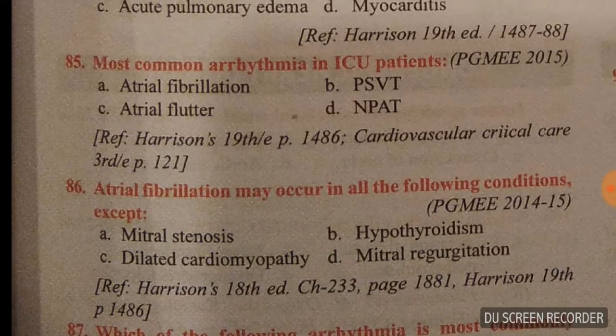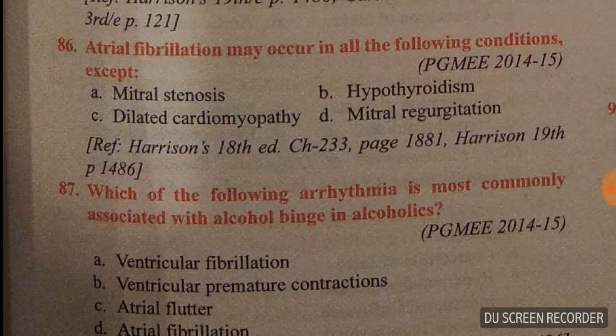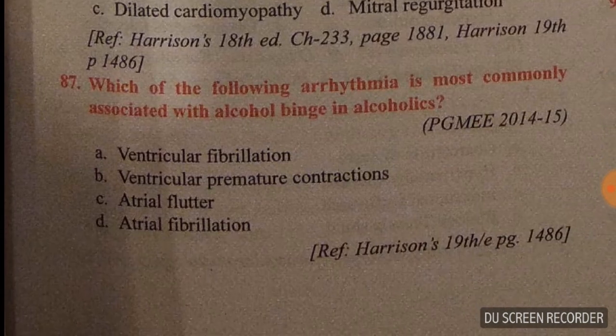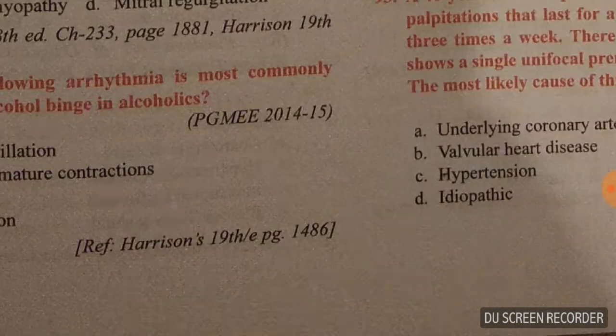Question number 85. Most common arrhythmia in ICU patient is, this is atrial fibrillation. 86. Atrial fibrillation may occur in the following conditions except. Atrial fibrillation can occur in all except hypothyroidism. B. Question 86 answer is B. Question 87. Which of the following arrhythmias is most commonly associated with alcohol binge in alcoholics? So guys, what do you think? Here the answer is atrial fibrillation. 87th.